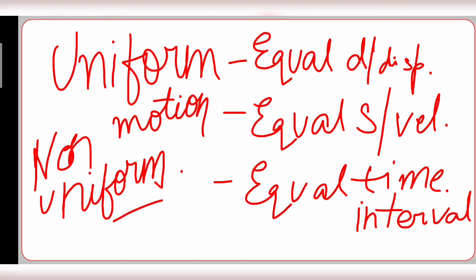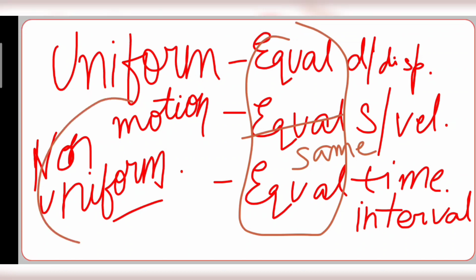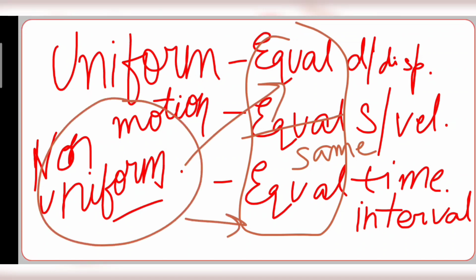Now comes uniform and non-uniform motion. First we should do uniform motion. In uniform motion, equal distance or displacement is traveled in equal time intervals with the same velocity or speed. In uniform motion, all will be equal or the same, and in non-uniform motion, all are unequal. Unequal distance in equal time intervals, unequal displacement, unequal velocities in unequal time intervals. So this is uniform and this is non-uniform motion.